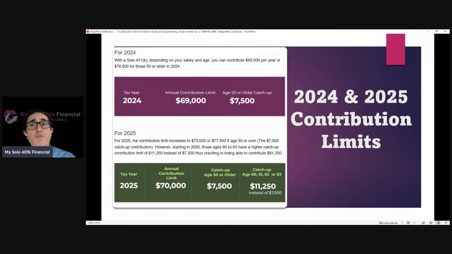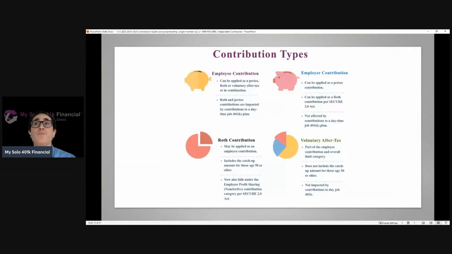So for 2025, the overall limit increased to $70,000. You still have that same $7,500 catch-up contribution if you're age 50 or older, but now they've introduced, with the Secure Act, a super catch-up contribution limit. So for those ages 60 to 63, instead of being able to contribute another $7,500, you're able to make this super catch-up contribution, if you have the self-employment income to justify it, of $11,250, for a total overall limit of $81,250 if you're age 60 to 63 for 2025. So that's the overall limit.